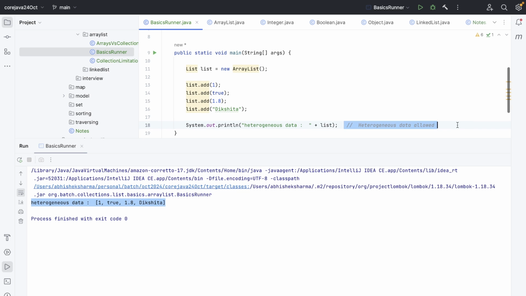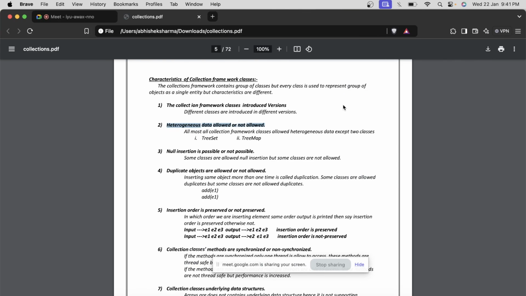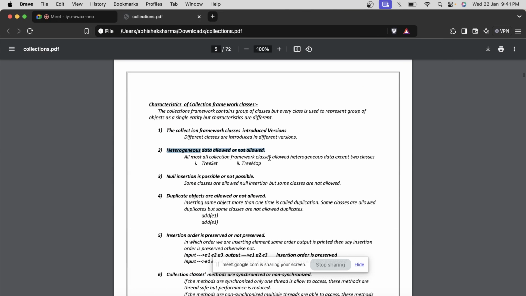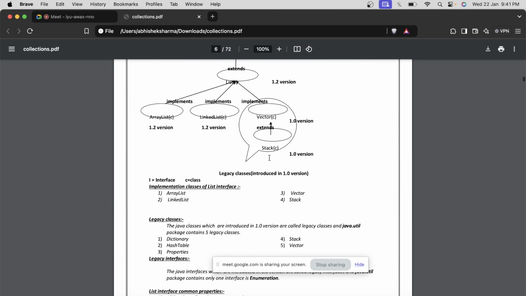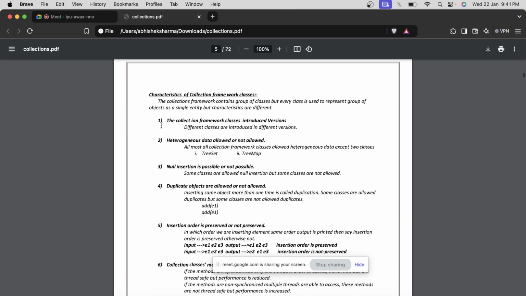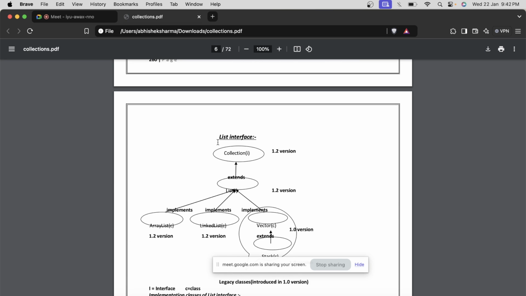Alright, so one thing we have marked that it's true: heterogeneous data allowed with the array list. Okay, cool. One thing we need to know: out of these 8 things, there are a few interfaces. There are list, there is set, there is map, right?